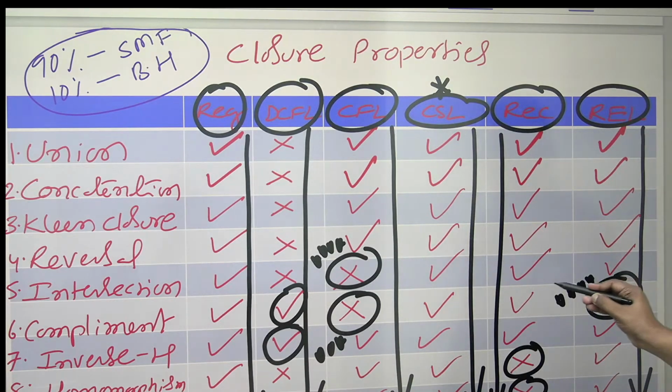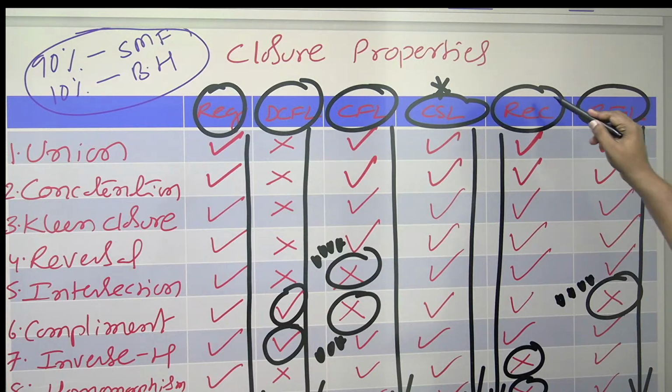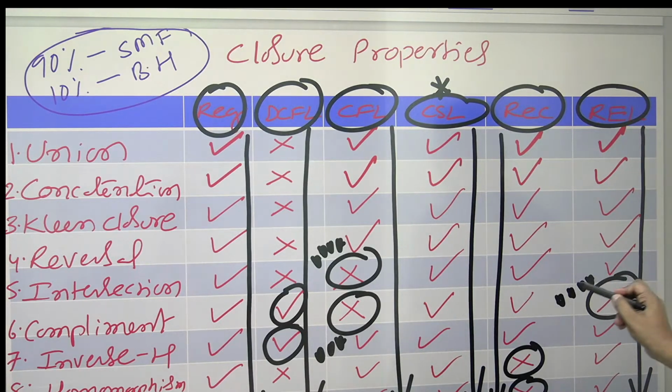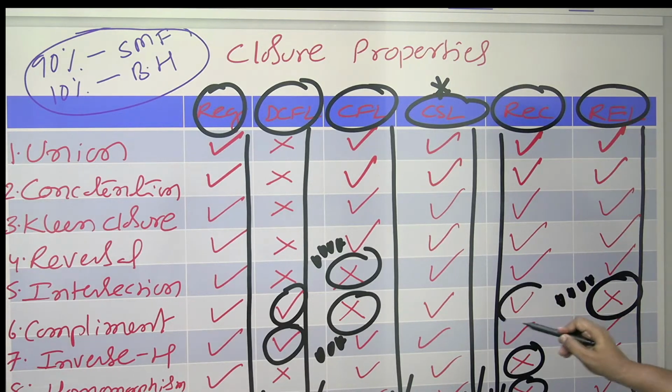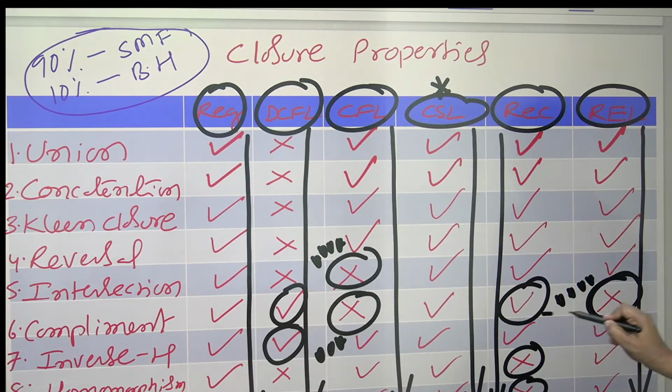In REC, which one do you have to remember? REL is not closed under complementation, but REC is closed. This is very, very important.